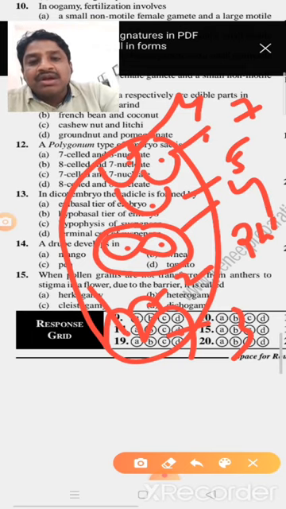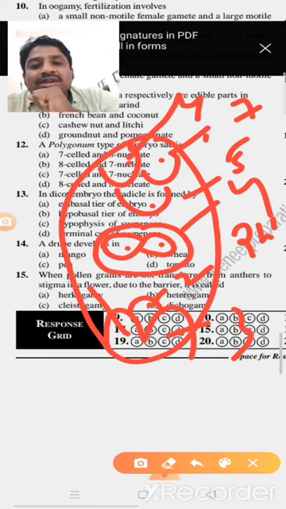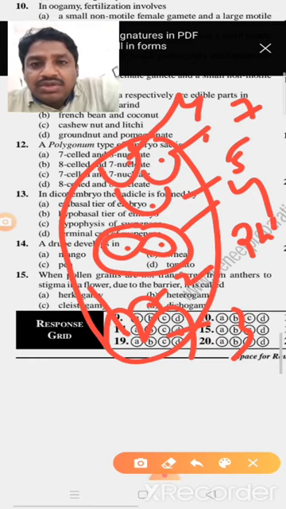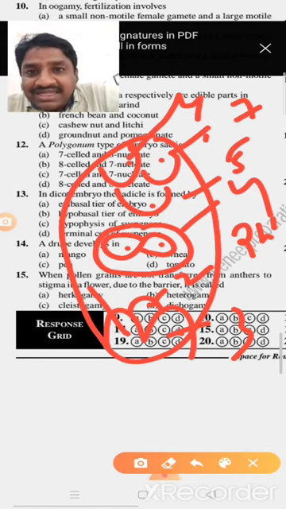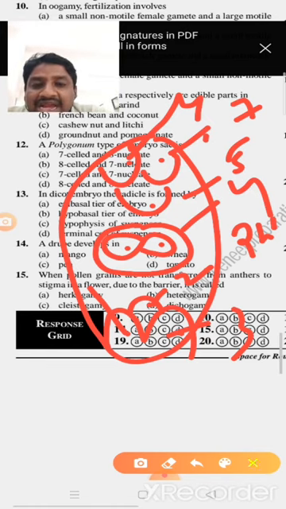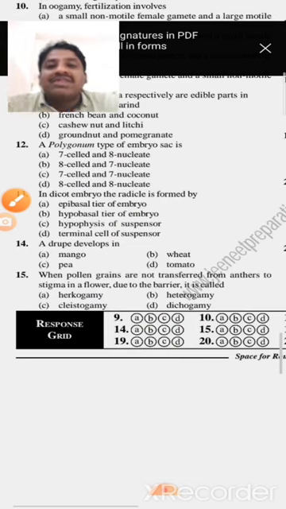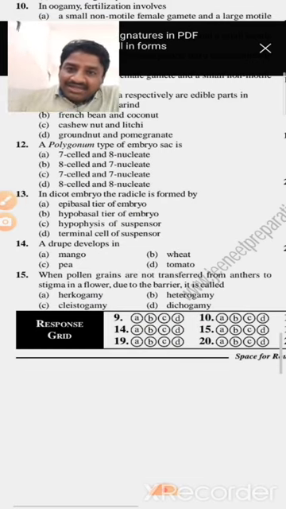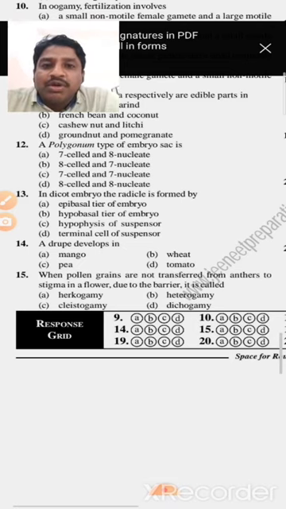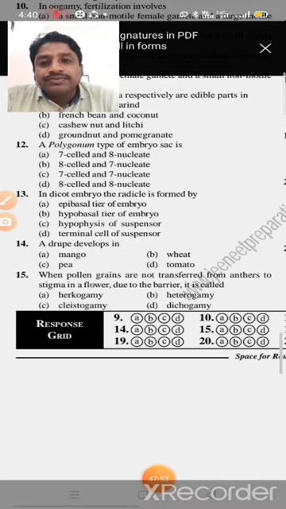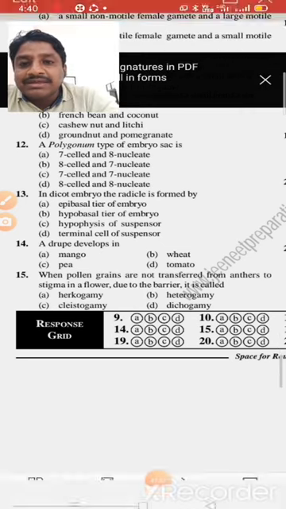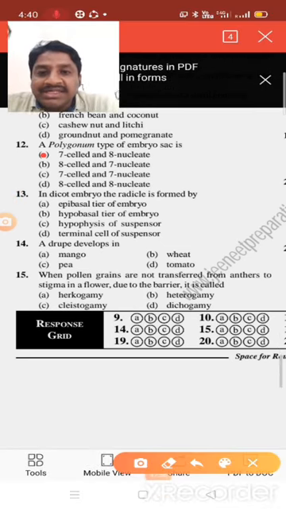8. But how? The egg apparatus has 3 nuclei, the antipodal cells have 3 nuclei, and the central cell has 2 nuclei. Total 8. So that's why we can see the 7-celled, 8-nucleate condition. The 7-celled, 8-nucleate condition was discovered in the plant Polygonum divaricatum. So this is called the Polygonum type of embryo sac. So the answer is 7-celled, 8-nucleated.